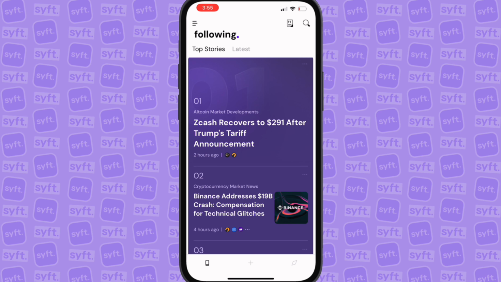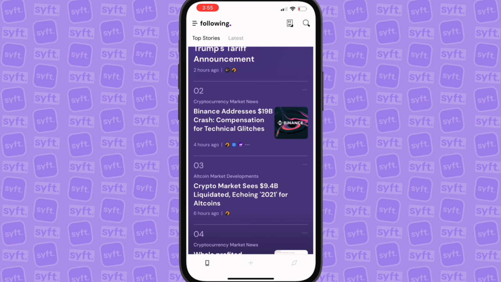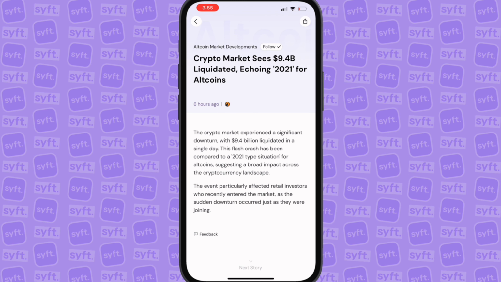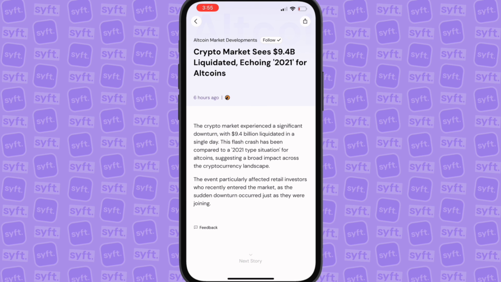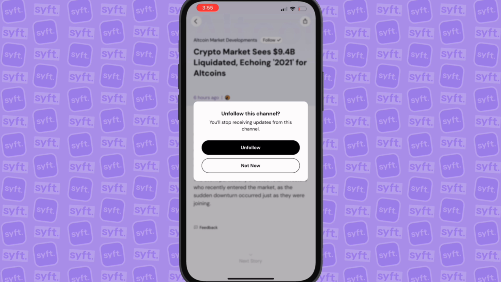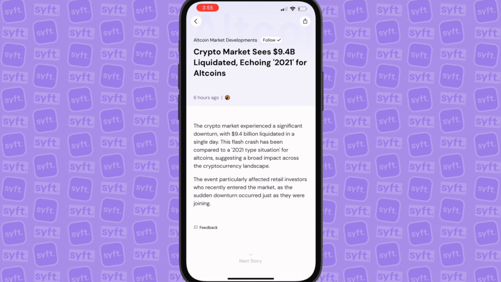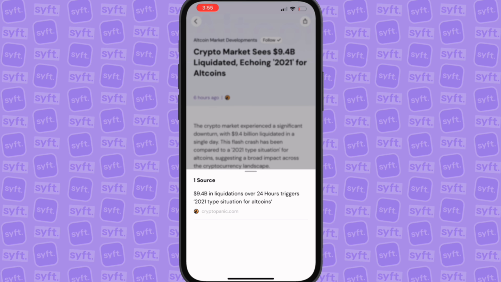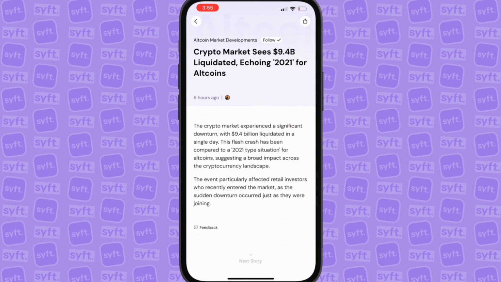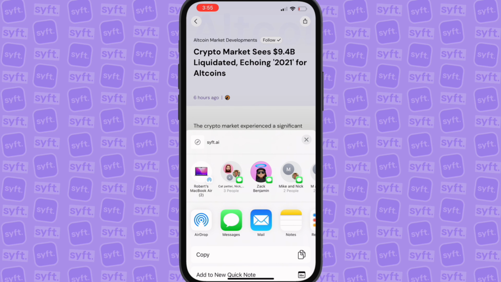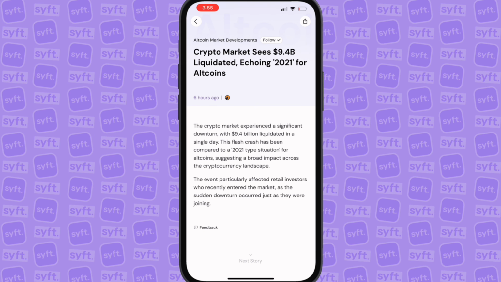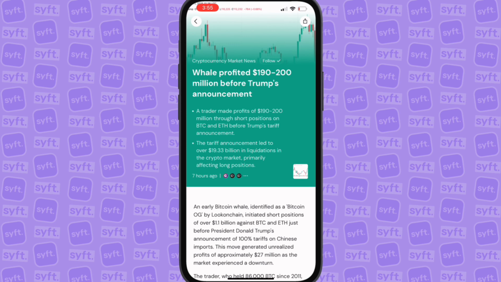For example, as we could see right here, crypto market sees $9.4 billion liquidation. We could come over here and we can see exactly what the summarization of this is. I could follow or unfollow this if I wanted to. In addition to that, I can see the actual source of this, and if we wanted to, come up to the top right hand corner and I could very easily share this. I could add it to my notes, I could airdrop it to myself, or do whatever I wanted to do with it. In addition to that, we can very easily come to the next story right here.